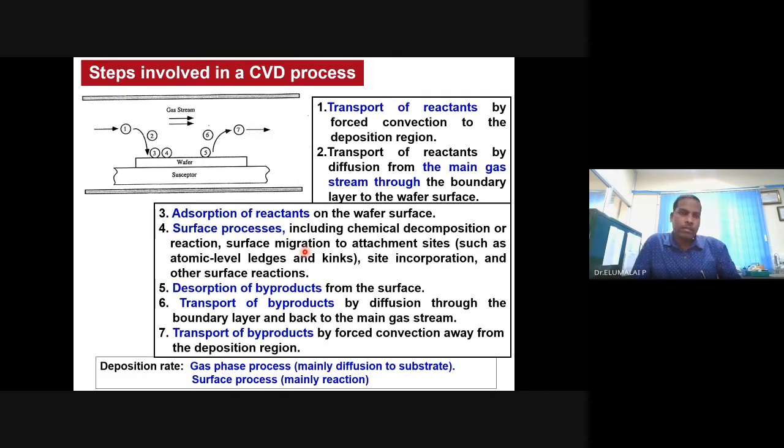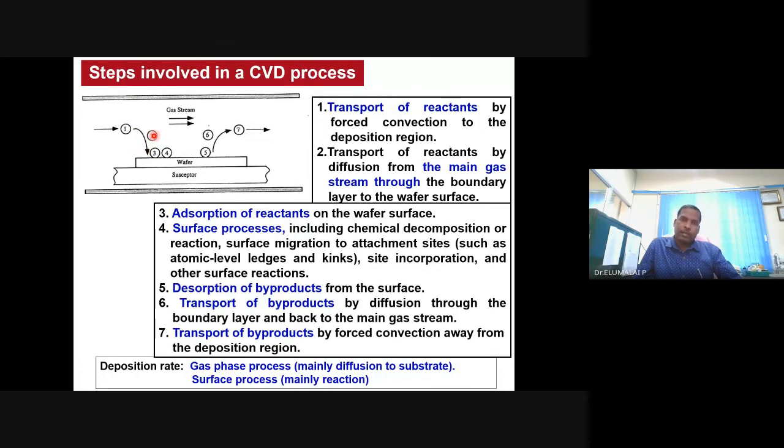How does it happen? This is how it happens. There are 7 processes or 7 steps taking place in the CVD process. The first step is to transport the reactant from the vessel or the container to the deposition region where the deposition of the product can take place. First step is transport. Then the second step is transport of reactant to the vicinity of a reaction center by using the carrier gases.